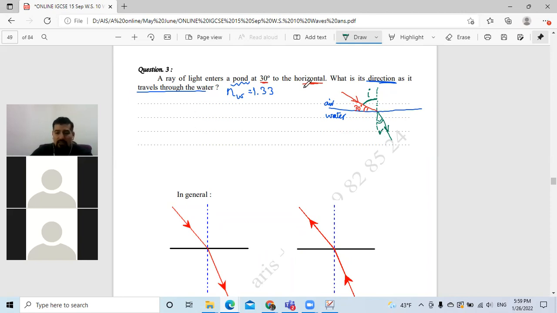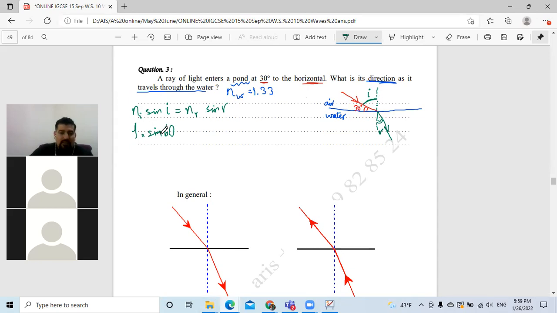So I'm going to use the long formula: Ni sine i equals Nr sine r. Ni is the refractive index for the first medium. How much is the refractive index for air or vacuum? We assume it's 1, multiplied by sine of the angle of incidence. It's 60, because it's not 30, it's 90 minus 30.